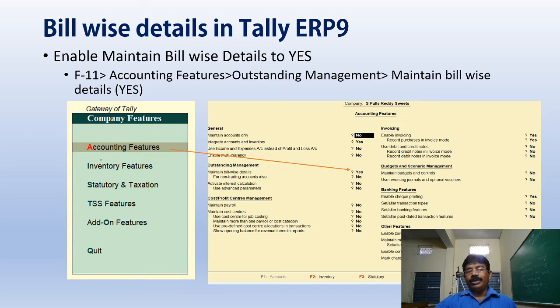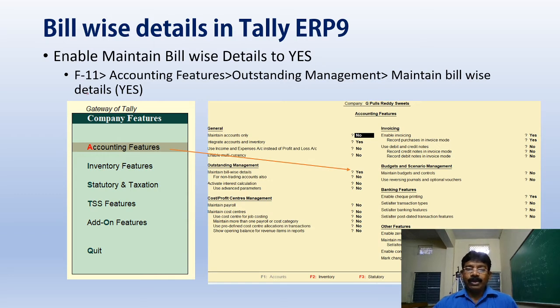Now we are coming into Tally, and how best Tally will help us to maintain the receivables. Before understanding the receivables, we have to enable bill-wise details, because we are generating the invoices customer by customer. That's why we have to store the details bill-wise. So we have to enable the feature called maintain bill-wise details to yes.